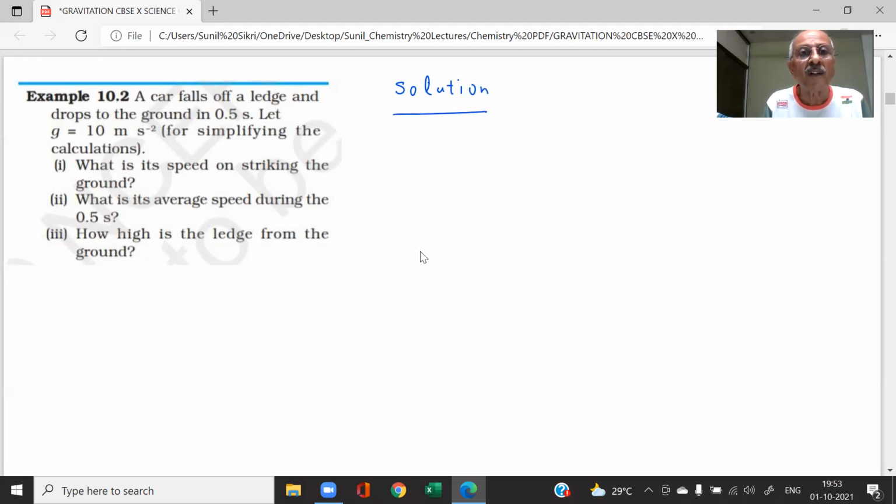A car falls off a ledge. Some ledge is there, student, and here you have a car. It falls and drops to the ground in 0.5 seconds. The value of g, how much? 10 meter per second square.